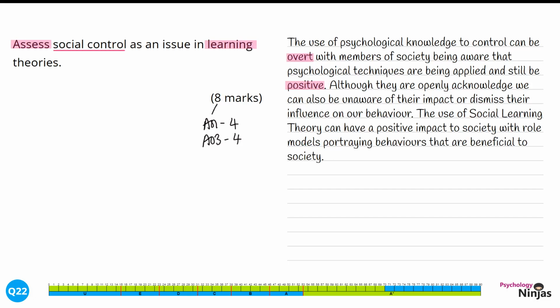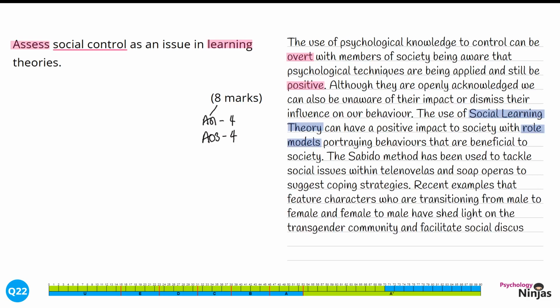The use of social learning theory can have a positive impact to society, with role models portraying behaviour that are beneficial to society. We've clearly identified a particular theory in terms of social learning theory, and demonstrated that this could have a positive impact in terms of the use of role models. We now need to explore this with an example.